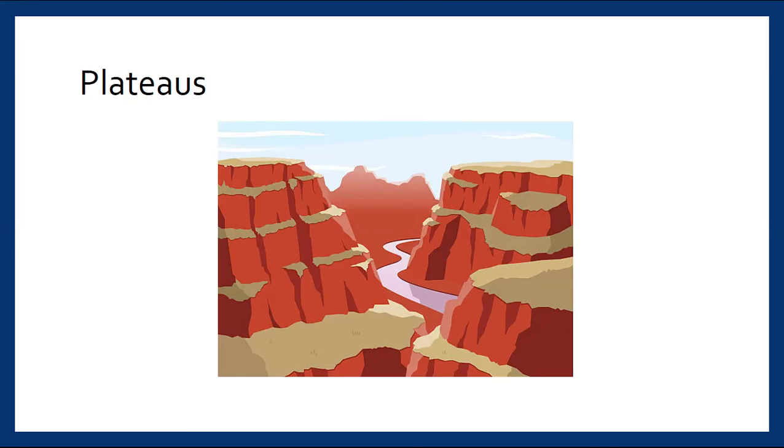Now look at this picture. These are not like mountains, but they are leveled on the surface. They have a level surface, and they are called plateaus. A leveled area which is raised like mountains and bigger than hills, but they are not like mountains. They have a leveled area, or in other words, they are also called tablelands.